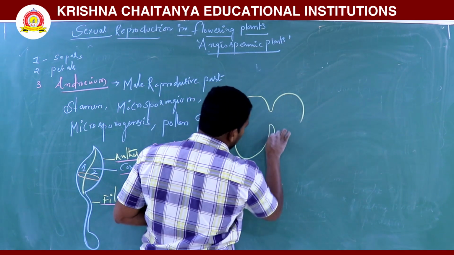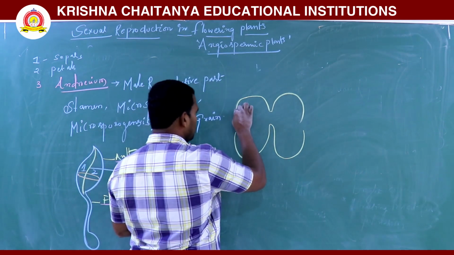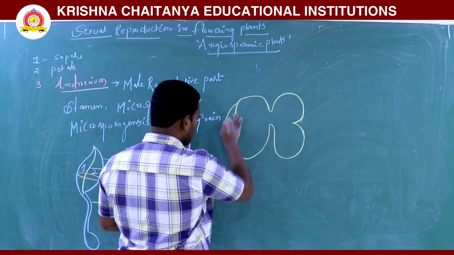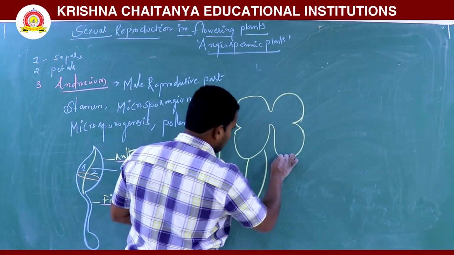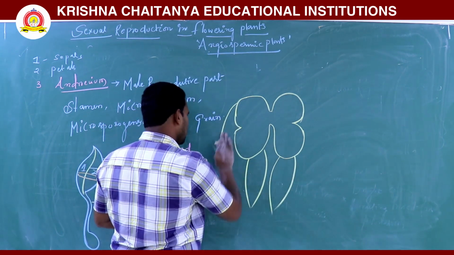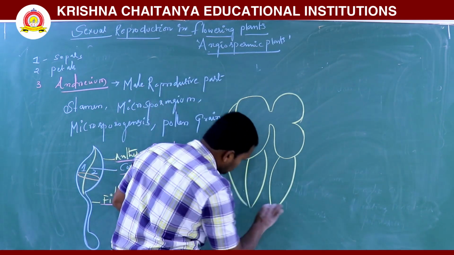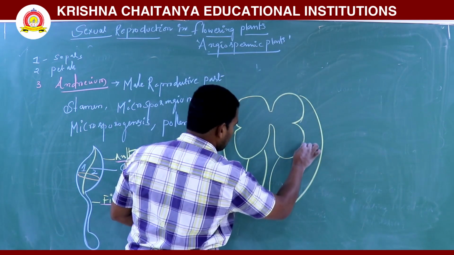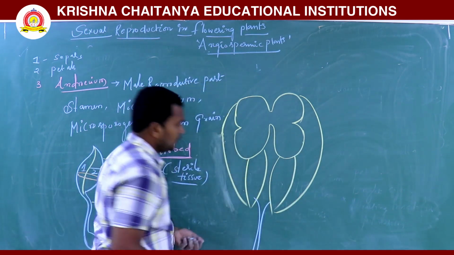This is the transverse section of the anther, where mainly two lobes are there.